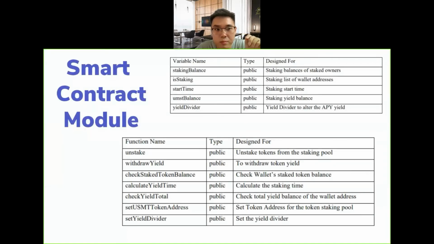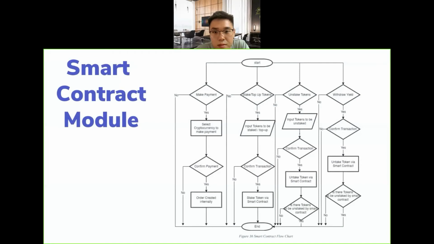And then I also have the token staking function on this marketplace. These are the key functions of the staking smart contract: staking, unstaking, withdrawing yield, and setting the reward token address. And this is the flow chart for the smart contract module, which involves making payments, staking, unstaking, and withdrawing the yield.